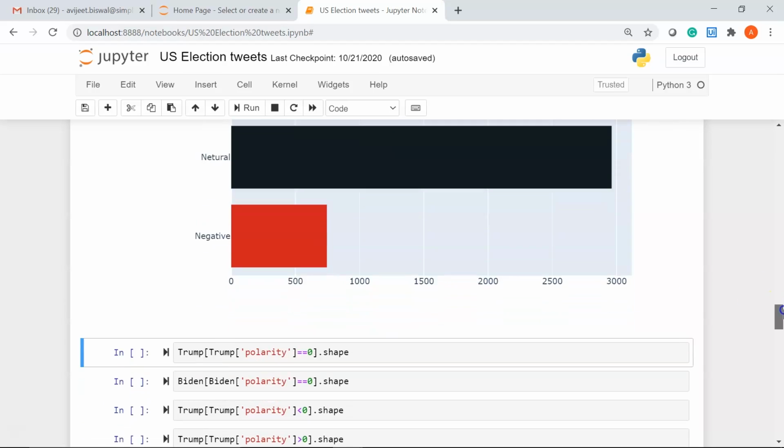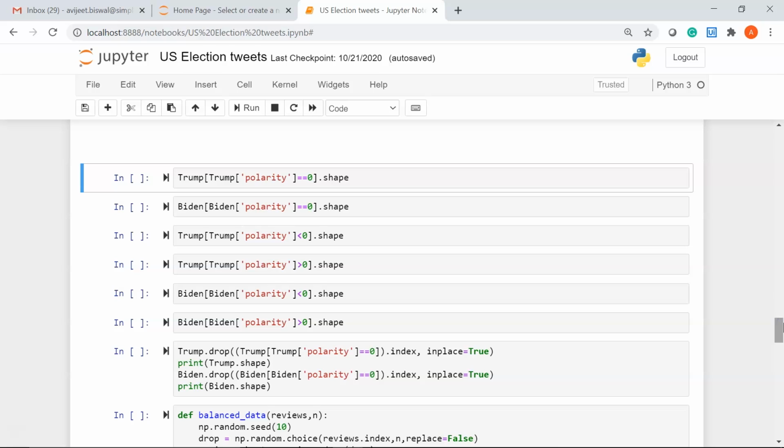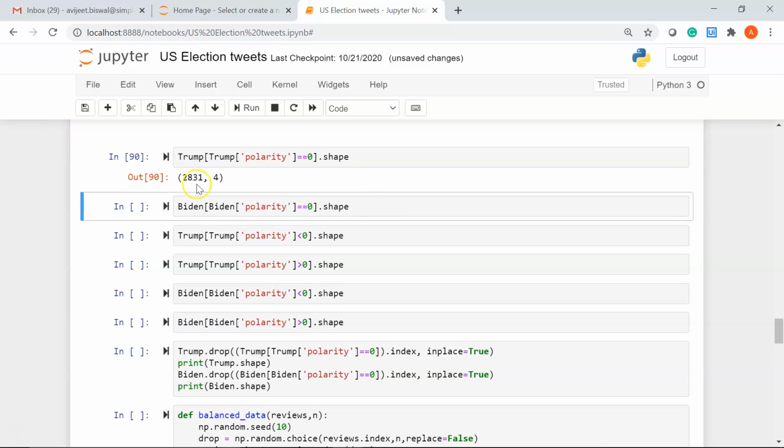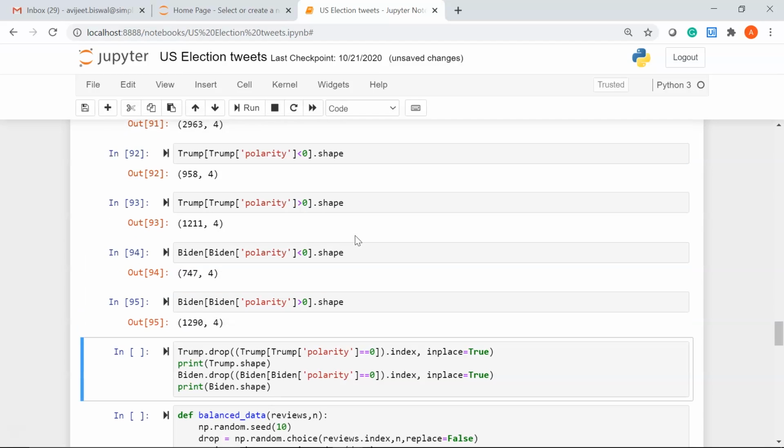Okay, let's scroll down. Now let me check the number of rows that have polarity equal to 0, the number of rows that have polarity less than 0 and greater than 0 for both the data frames using the dot shape attribute. So first we have for Trump, now equal to 0 means we are checking the total number of neutral tweets. You can see the result. Now let's check for Biden. We have the result below. Let me run it. Okay.